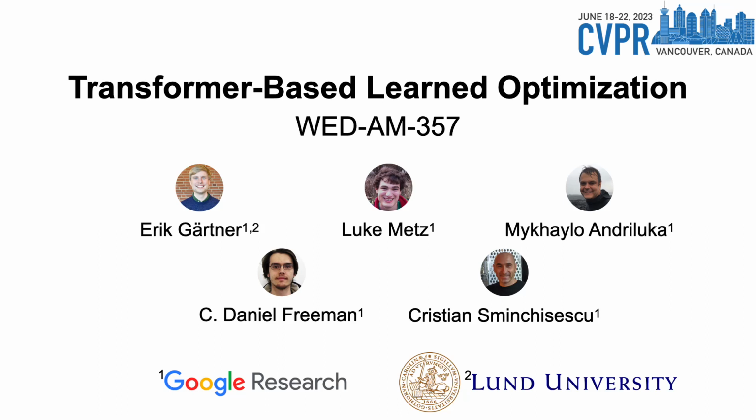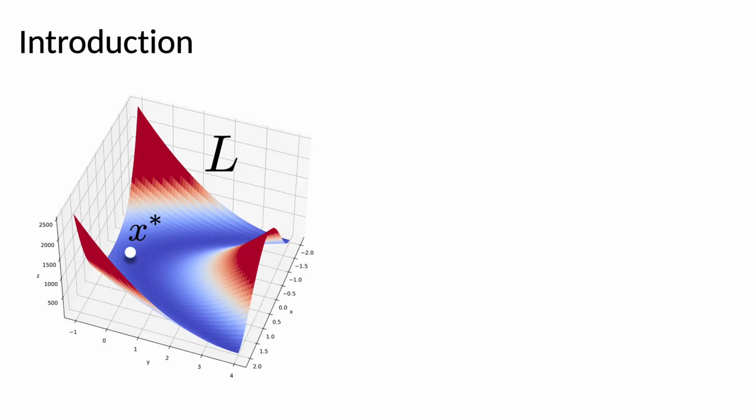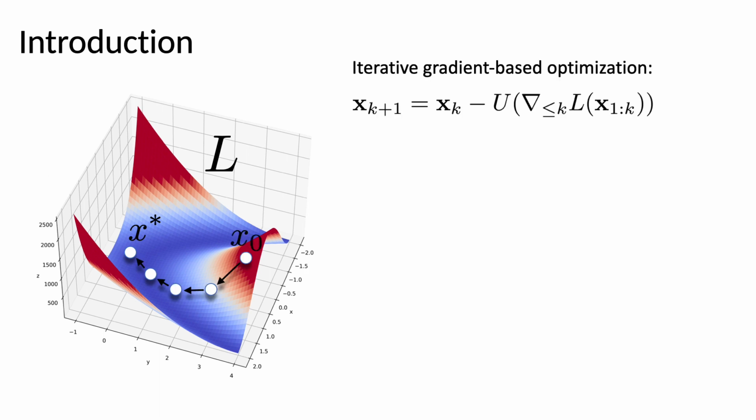Hello everyone. In this paper we propose a new approach to learned optimization. Let us assume that we are given a scalar objective function L and we seek an n-dimensional vector x that corresponds to a minima of L. This task is often solved using iterative optimization approaches that start with initial value of x0 and then update x using a function u that depends on gradients along the optimization trajectory.